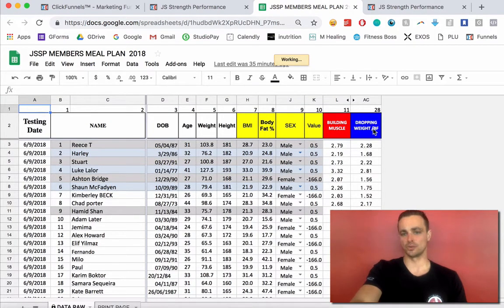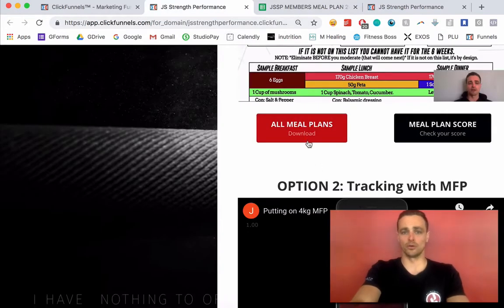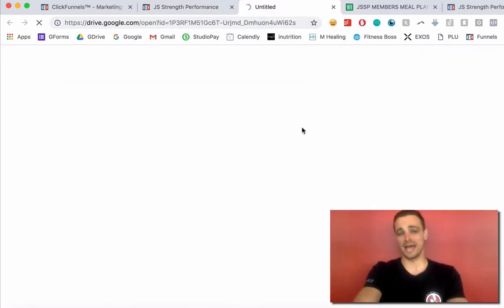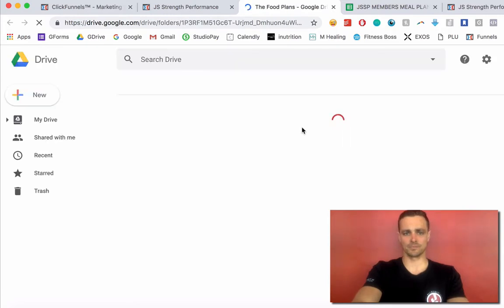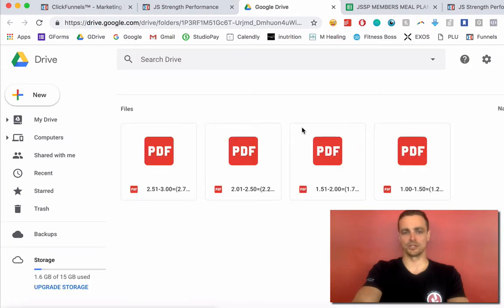Then you'll get the score here in the blue column, which is dropping weight / body fat, and you'll take your score here. In this example, let's say we are Reese, we're going to choose 2.28. So we go back here and click on all meal plans, and our score was 2.28. So we are going to select. This should open a Google folder with all your meal plans in it. So 2.28 will be this one over here.